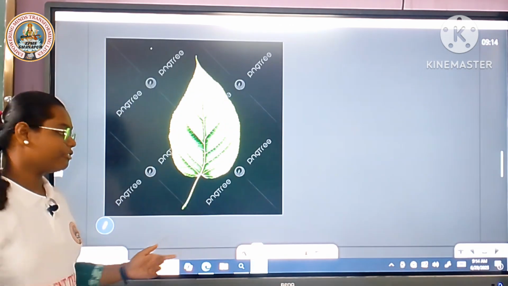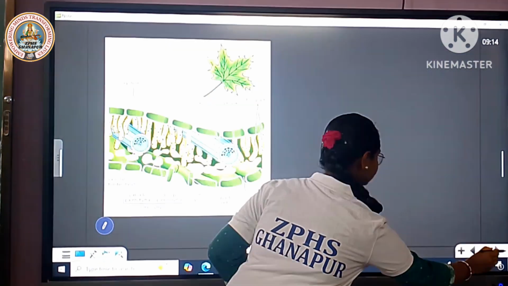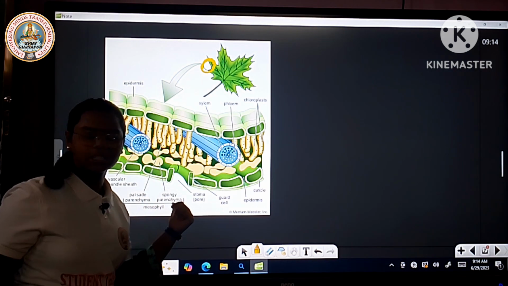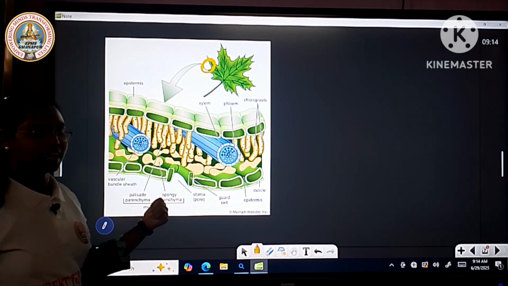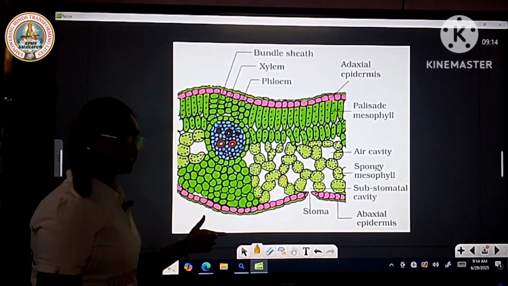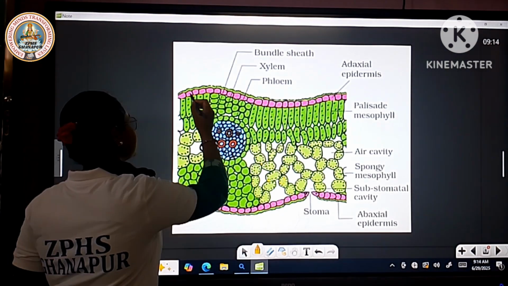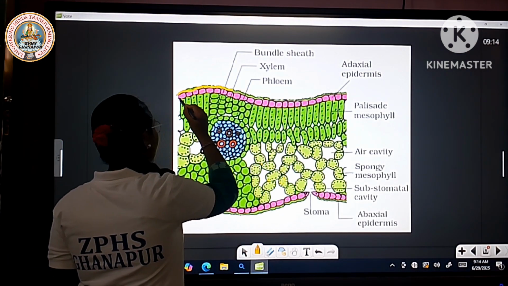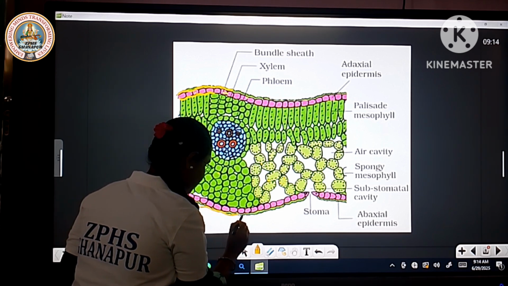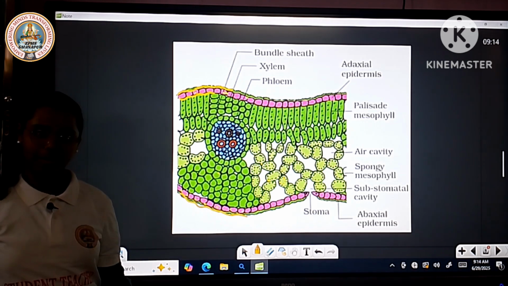This is the leaf. If we cut the leaf like this, the picture is shown like this. This is the TS of the leaf. This is the real picture of the TS of the leaf under the microscope. This is the cuticle, and this is the upper epidermis cells. And this is also cuticle. This is the lower epidermis cells. They both belong to dermal tissue.